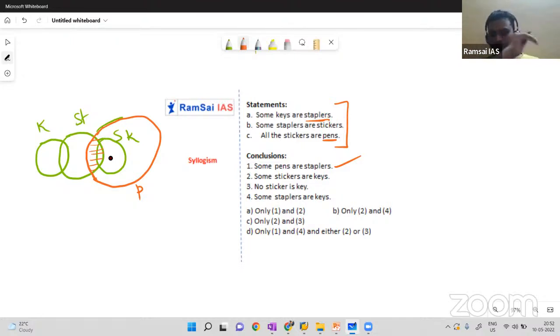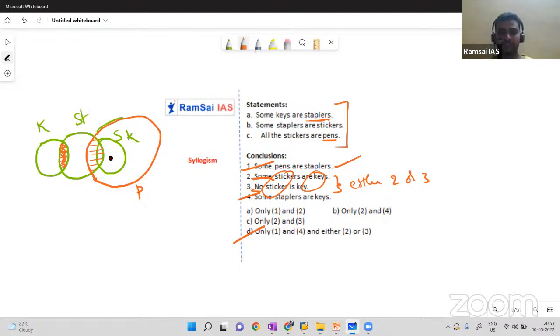Some stickers are keys, no sticker is key. Wait. I don't bother about the diagram. I have a special case here. Some and no with stickers and keys. So I can say either 2 or 3 directly. I'll not look at the diagram from here. Okay, now the fourth one, some staplers are keys. Yes, from the statement itself, we have a relation between stapler and key. So 1 follows, 4 follows. But between 2 and 3, I have a dilemma. Either 2 follows or 3 follows. Then I'll go with option D directly.